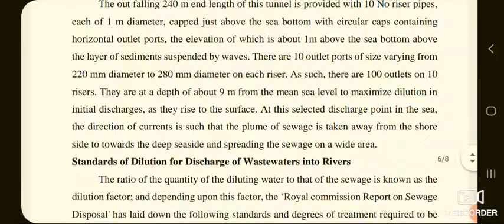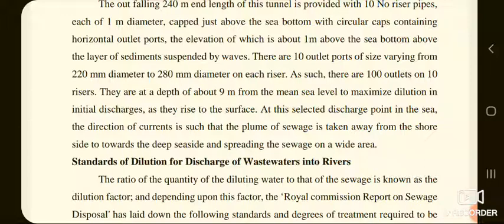There are 10 outlet ports of size varying from 220 mm diameter to 280 mm diameter on each riser. As such, there are 100 outlets on 10 risers. They are at a depth of about 9 meter from the mean sea level to maximize dilution in initial discharges as they rise to the surface.